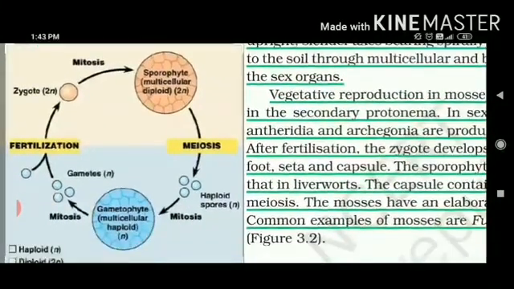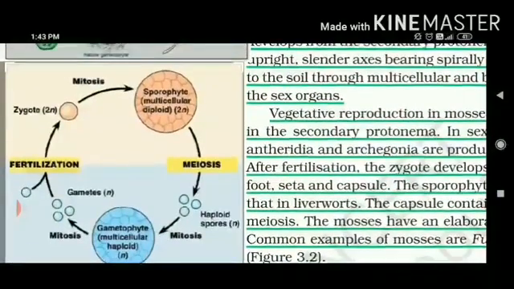So if you look at this diagram and if we start from the gametophyte body, this is very simple to learn and even everything is explained in this. It is a multicellular haploid structure. It means a single set of chromosomes is there. Gametophyte will give rise to gametes. One are the male gametes and the other are the female gametes.